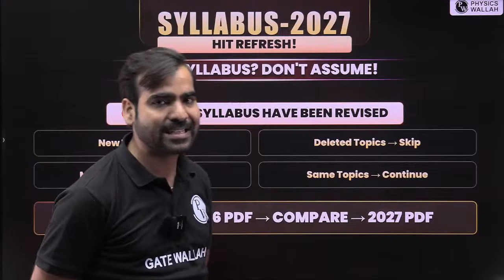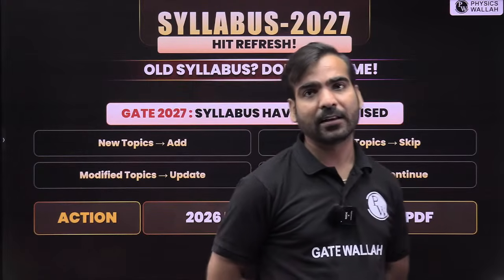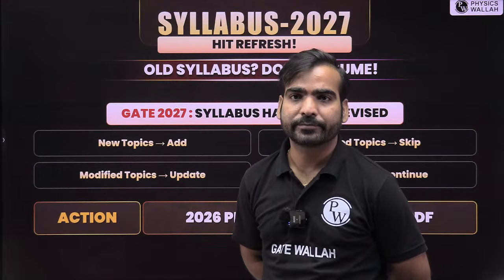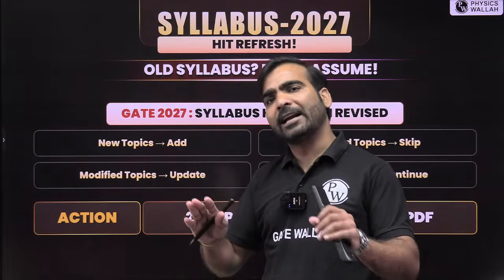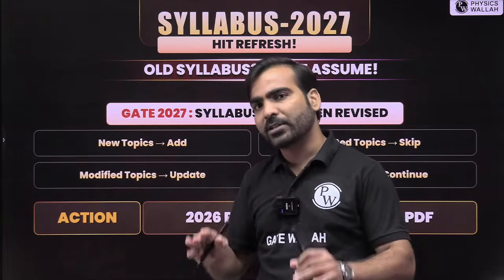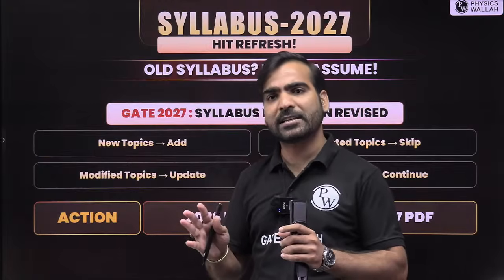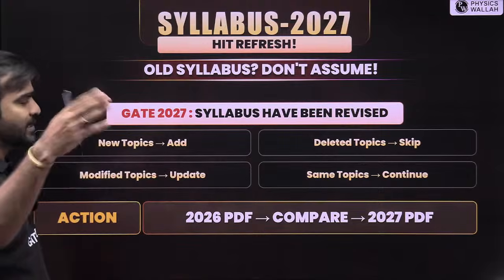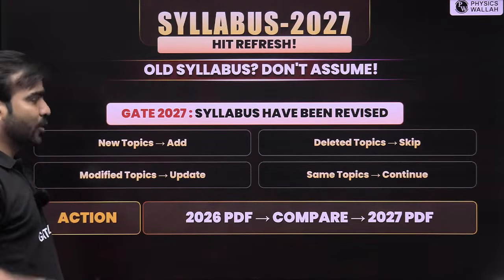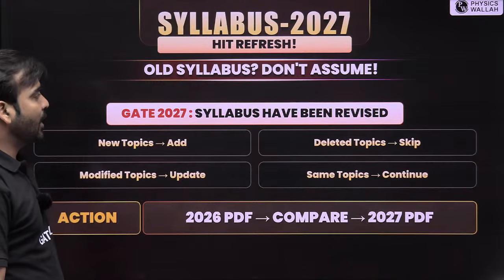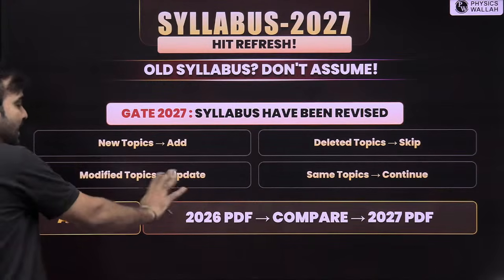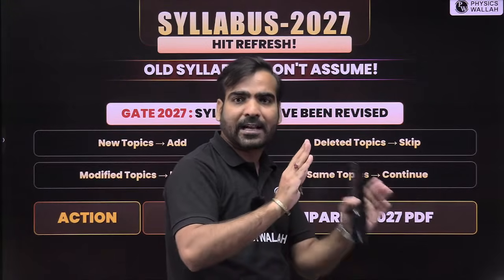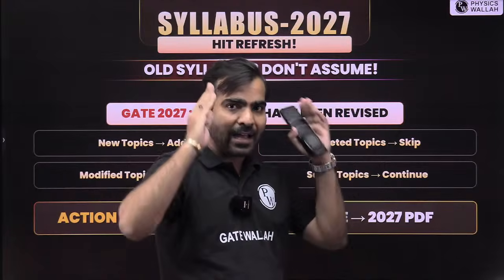So the meaning is that whatever changes you have in the syllabus of any subject, don't go blindly for completing that particular topic. You still have 95 to 98% of the syllabus the same, so go for that, and whatever small changes are there, go for those. Teachers will help you definitely. Every teacher will be teaching you that newly added topic, so it is not a topic to worry about. This is what I want to suggest: compare the syllabus of 2026 and 27 on your own, so that you will have an idea in your mind.